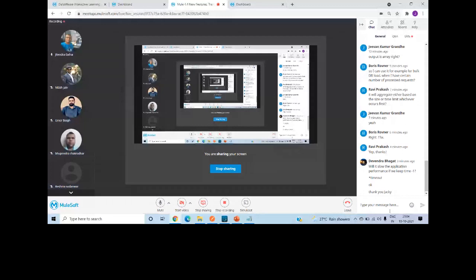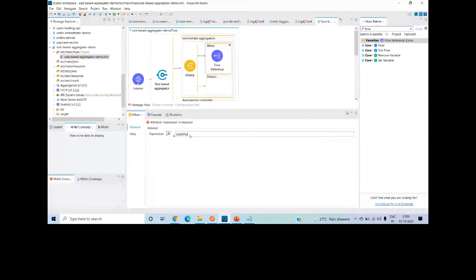I don't know why it's not working suddenly. I will write the expression and try to run it: sizeOf(payload) mod 2 is equal to 0. Let me run it. It should work, I think.